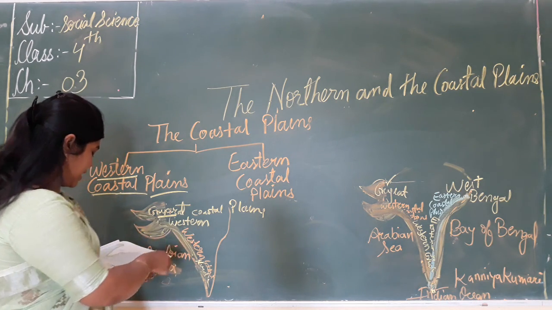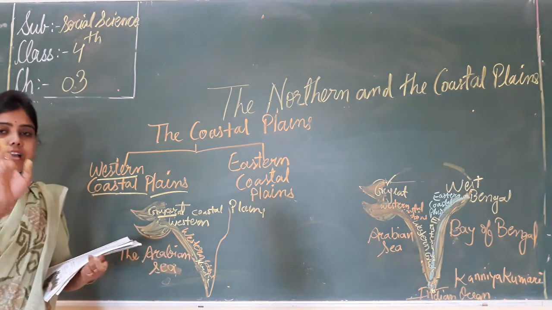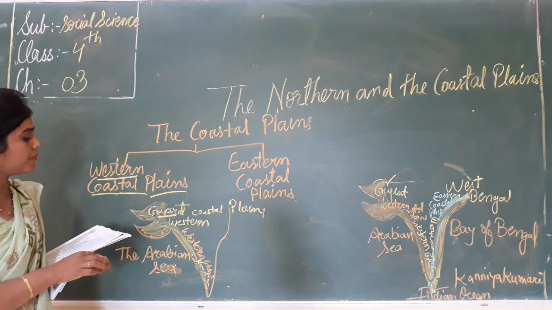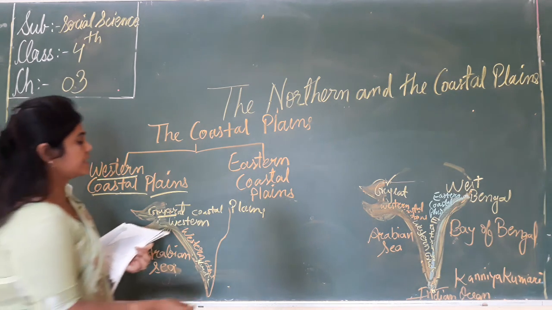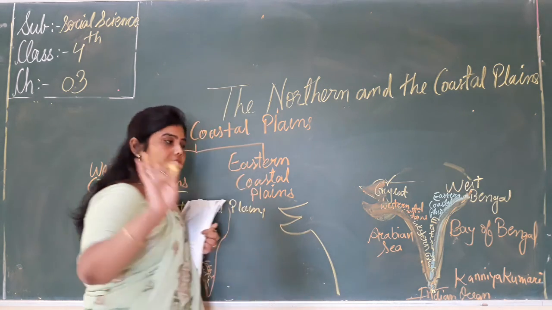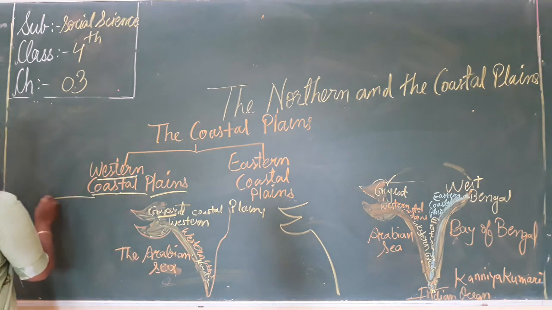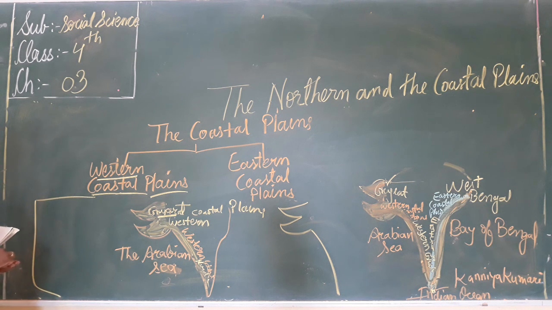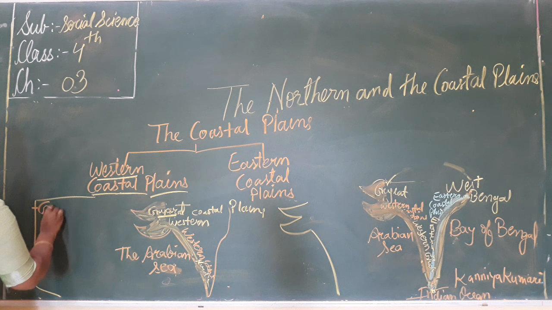Clear? Now, it is divided into three parts. How many parts? Three parts. The first is the Gujarat coast.